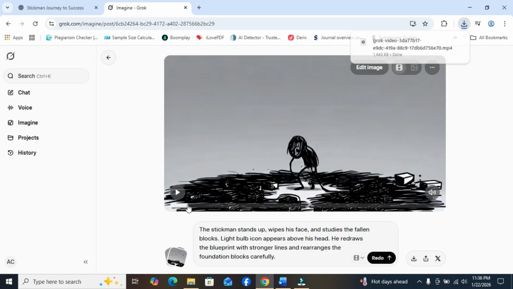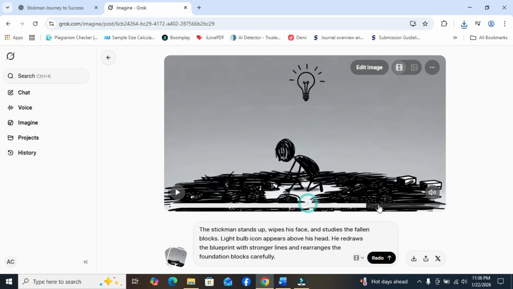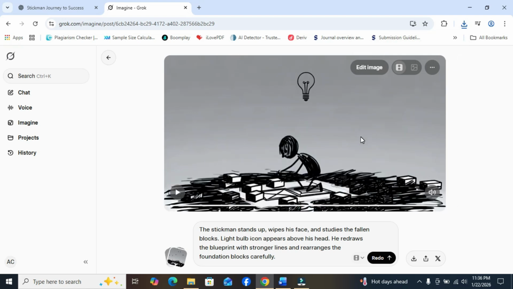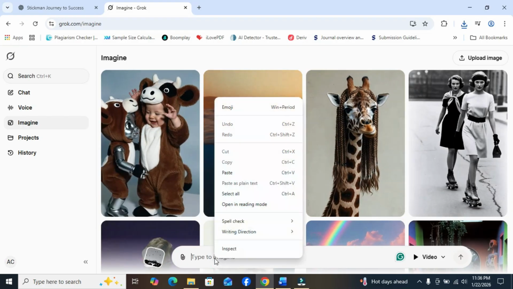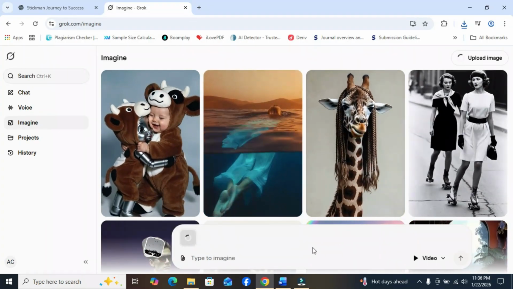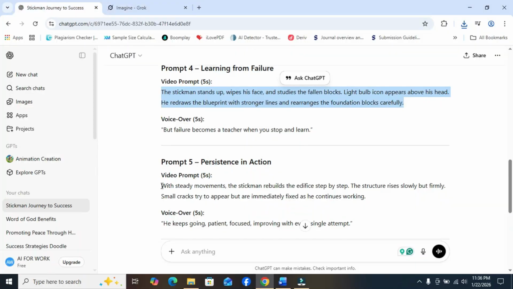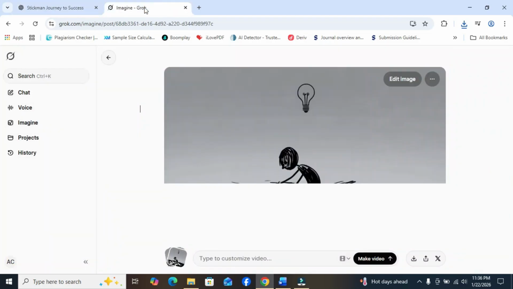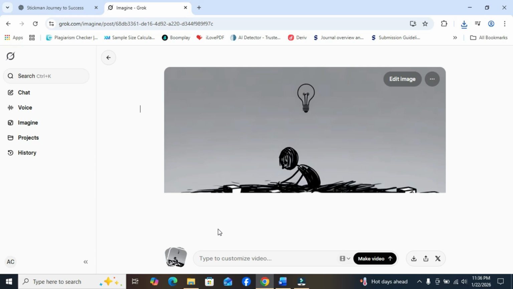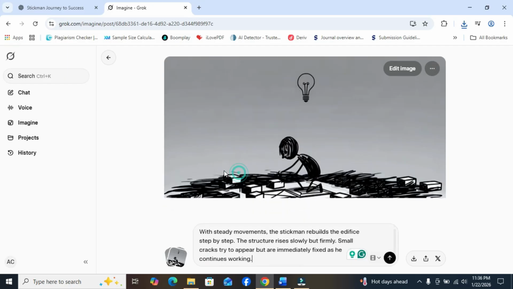Okay, the next thing we're going to do is to move to the last frame. It's a copy video frame. Okay, let's paste the video frame here. Then we move to the fifth video, the fifth prompt, to generate the next video. Okay, you can see this is the last video frame. What we are going to do is to paste the next script here for continuity.